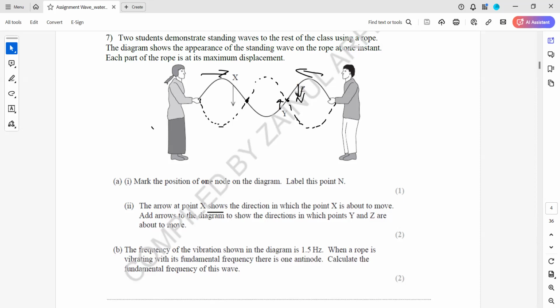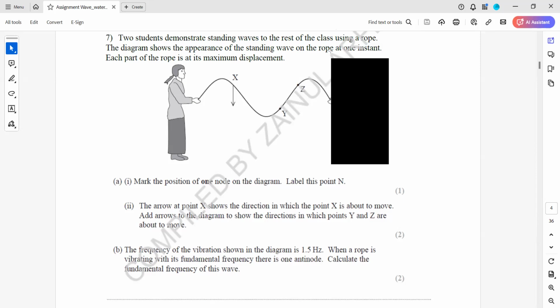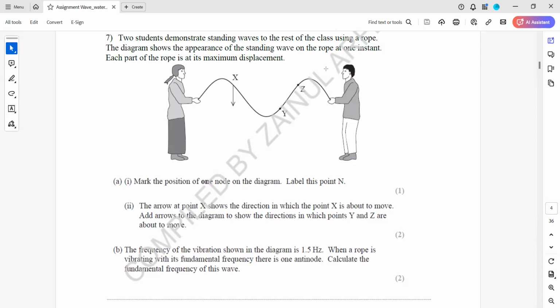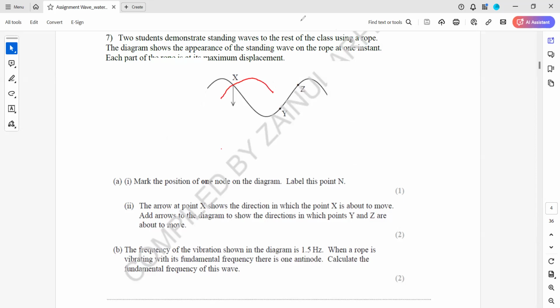But what if it was a question related to a continuous wave? Like they said, it is a continuous wave. What if it was a continuous wave and they say draw an arrow to show the direction? So how to do that? You will draw the wave with the same wavelength, similar, same wavelength.